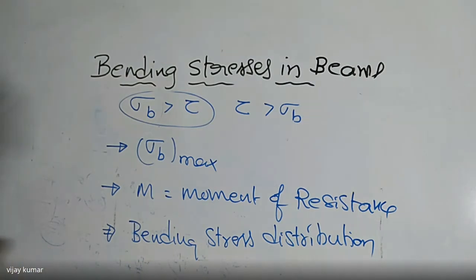After that, I'm going to explain how to calculate the bending stress, how to calculate the moment of resistance, how to calculate the bending stress distribution diagrams in different types of beams, that is nothing but beams with uniform strength, beams with varying cross section, and composite beams. There are different types of beams there. So we are going to find what is the maximum bending stress in that beam.